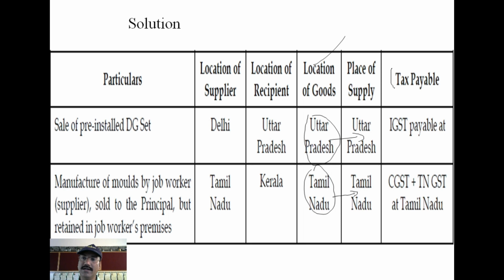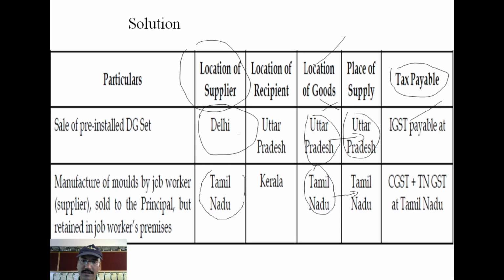Now, to find the tax payable, you take the supplier location. Supplier location is Delhi, and the goods have reached Uttar Pradesh. Delhi to Uttar Pradesh means what? It is interstate, so IGST comes.